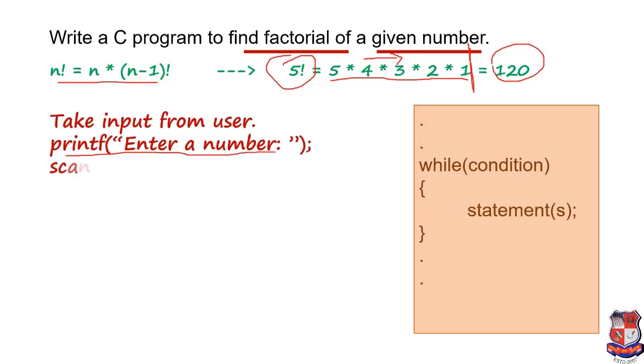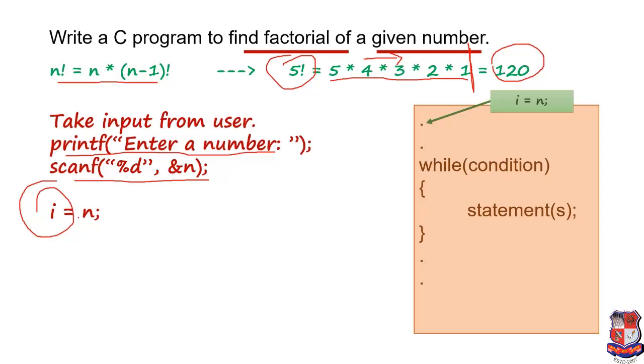After that we write a statement, that is scanf %d comma &n. So this is the way in which we can take input from the user. Now we'll initialize the value of i. So we are giving the value of n to i because we have to go for the loop.